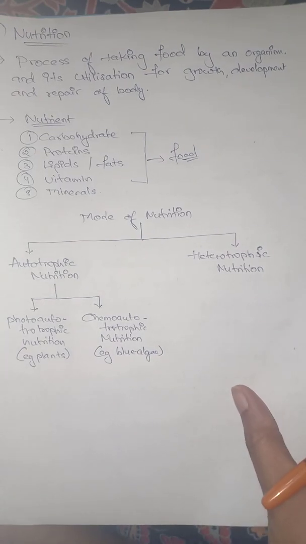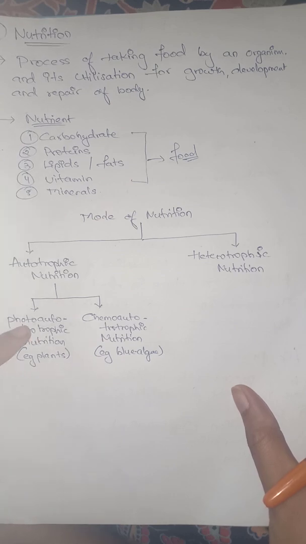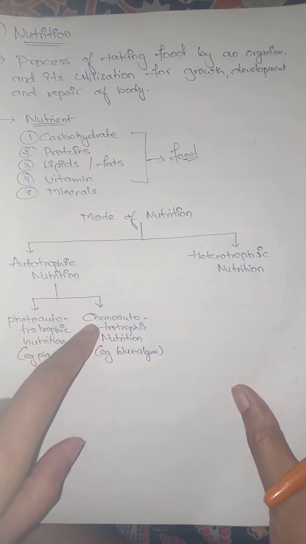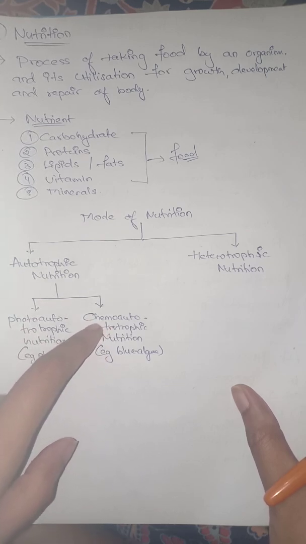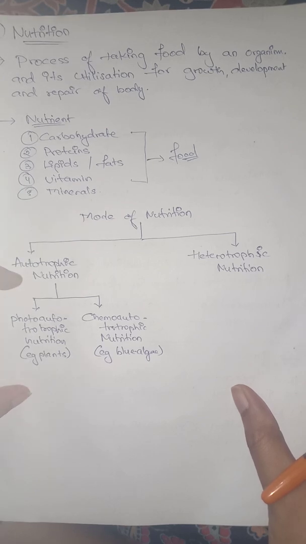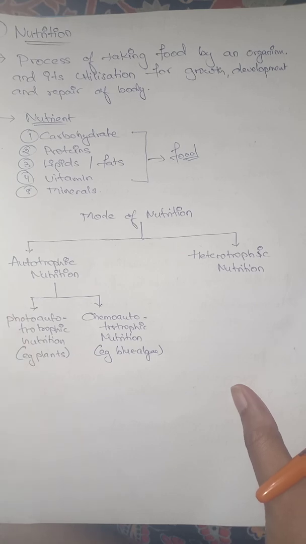So the basic difference between them is only one: here light serves as the source of energy, whereas chemo means chemicals, that is inorganic and organic substances, which serve as a source of energy so that they can make their own food. We will talk about this photoautotrophic nutrition in the further part of the lecture.